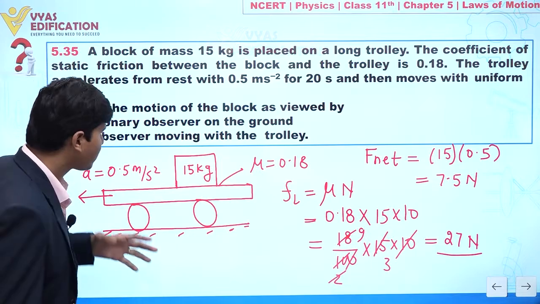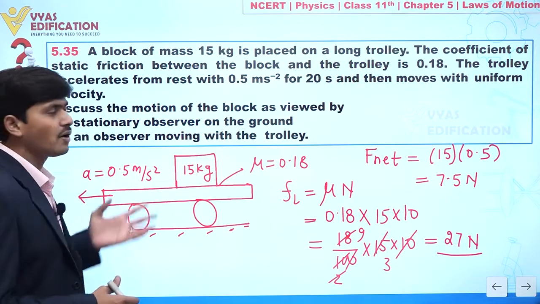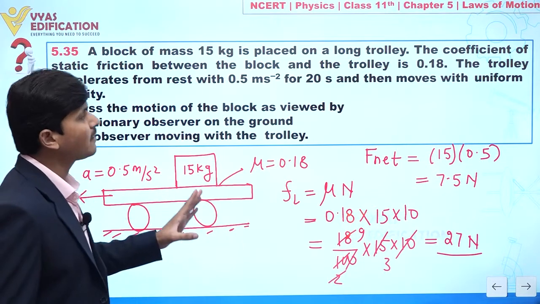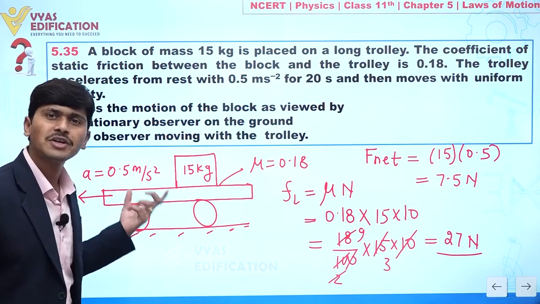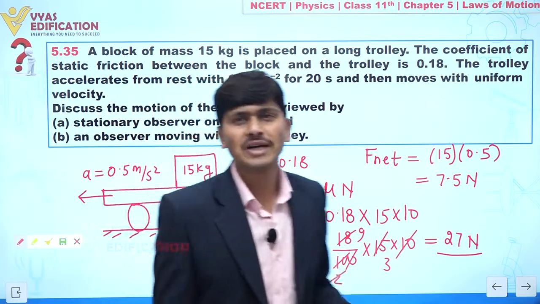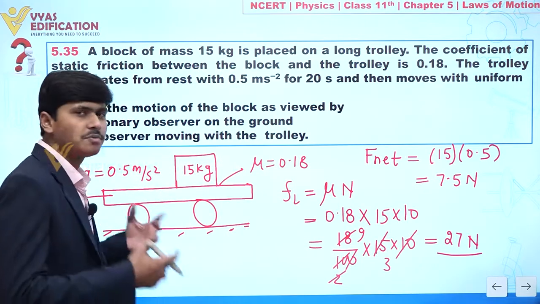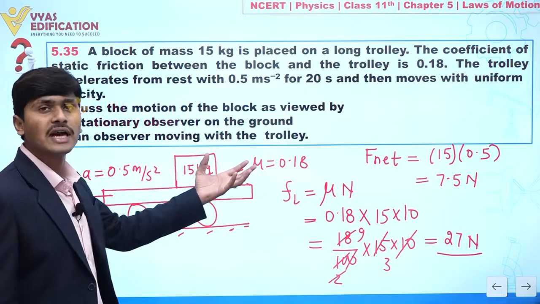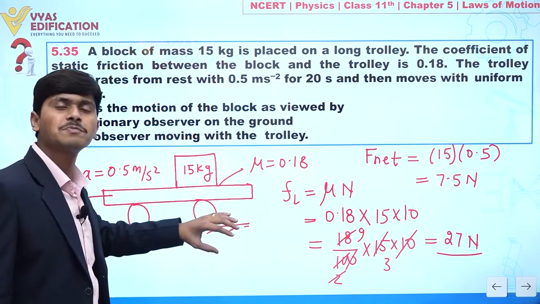If I am situated on the ground and see the motion of this block, in the starting 20 seconds this block will move with a constant acceleration of 0.5 meter per second square, but after that it will move with constant velocity, because as an observer I see the same motion of this block as the trolley. This is because the block remains stationary with respect to the trolley.